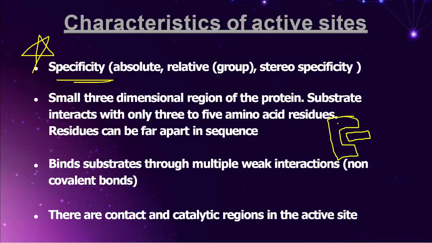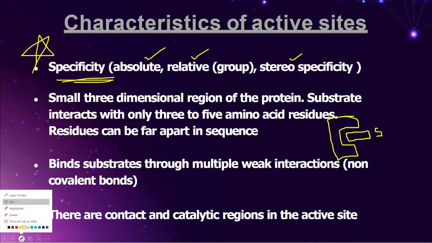That is the question. Remember my words. How exactly does the substrate come and associate with the active site? That is explained by specificity. I will give the examples and I want every student to remember the examples compulsorily. Specificity is of three types: absolute specificity, relative specificity, stereo specificity.